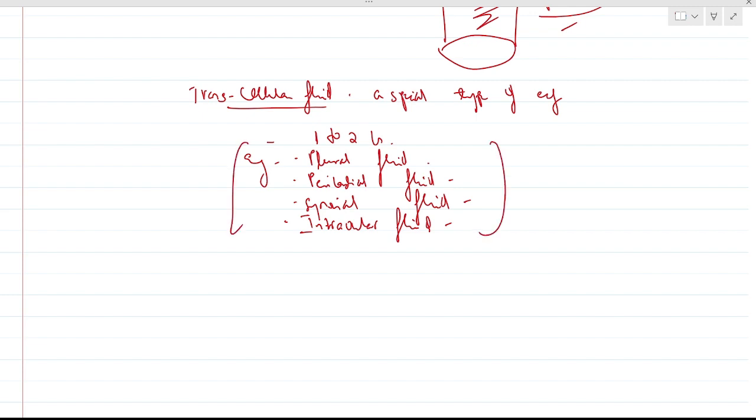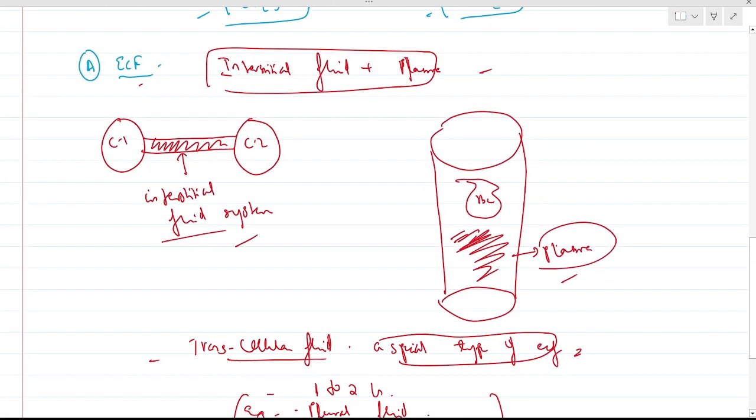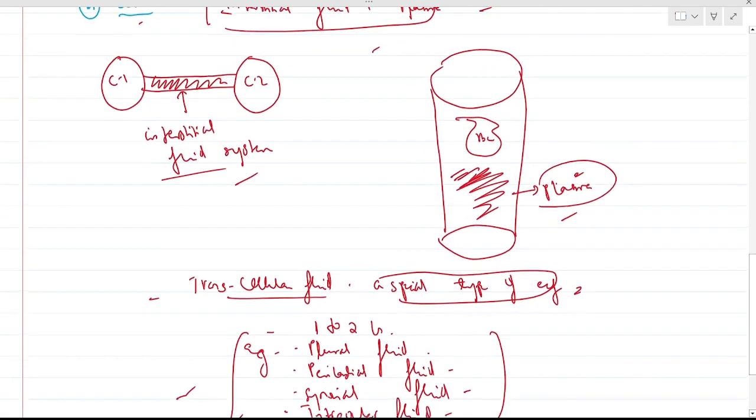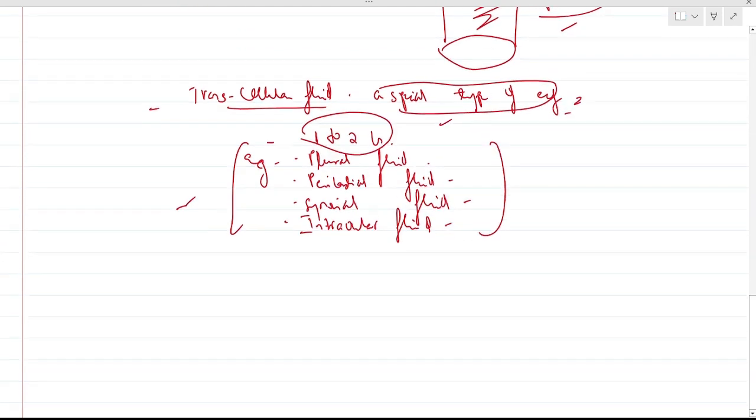A very frequently asked question on this transcellular fluid: it's a special type of ECF. Remember, it is not included in ECF. ECF is only our interstitial fluid combined with plasma. This transcellular fluid is a special type of ECF, a total of 1 to 2 liters: pericardial, pleural, synovial, and intraocular fluids. Remember, it is not included in ECF.